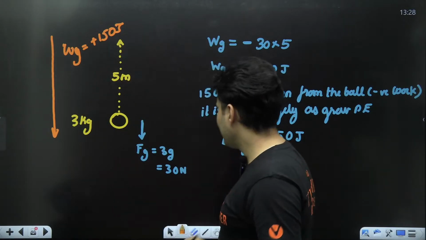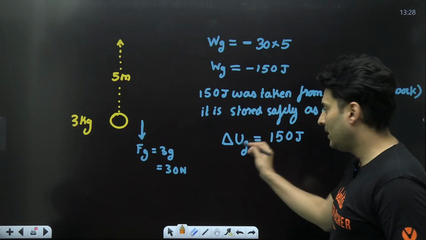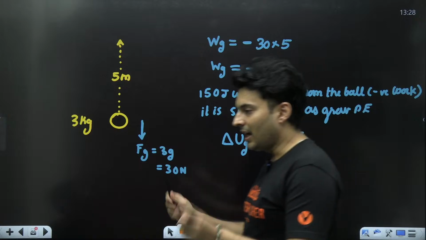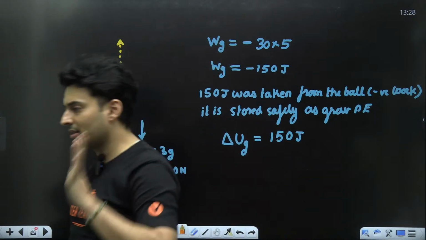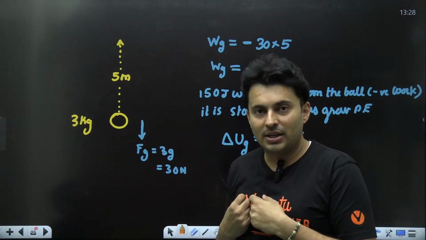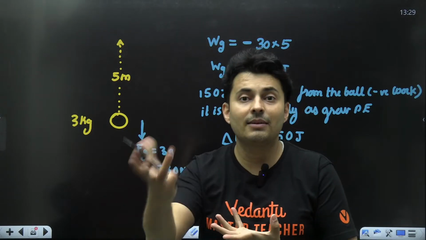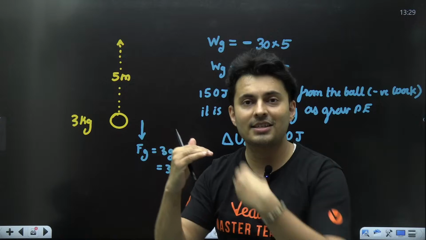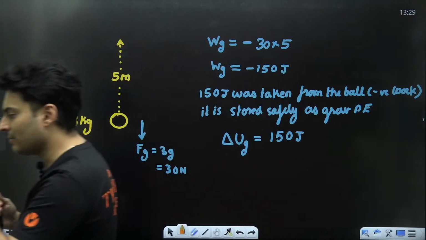So they will always have opposite signs, is what you should understand. Work and potential energy, they will have opposite signs but the same value. Did you understand it? If any force did negative work, it has stored it in that form. If it did positive work, it has given it out. So potential energy decreased and it ended up doing work. That's why they have opposite sign but same magnitude.